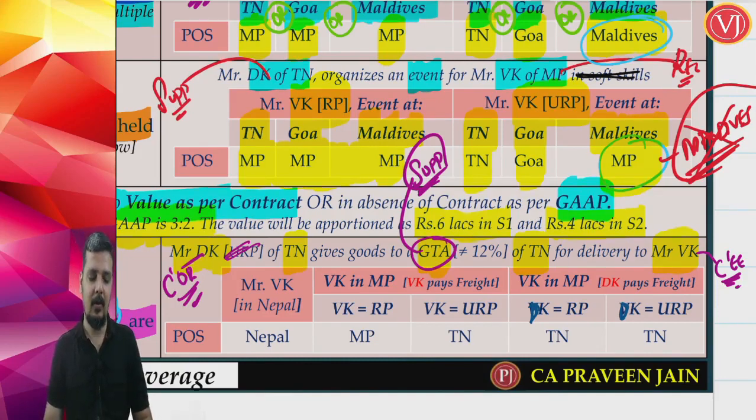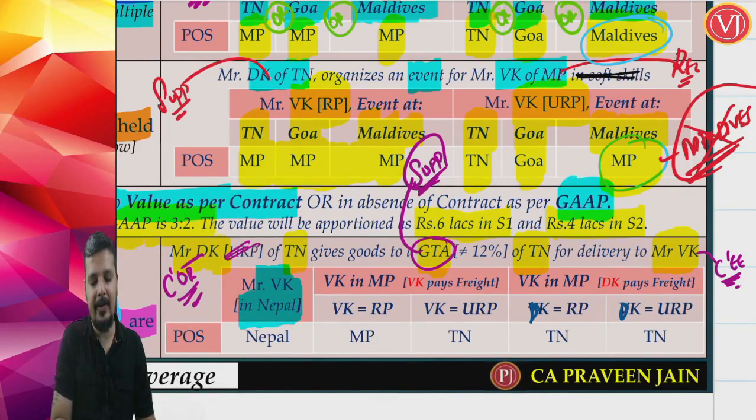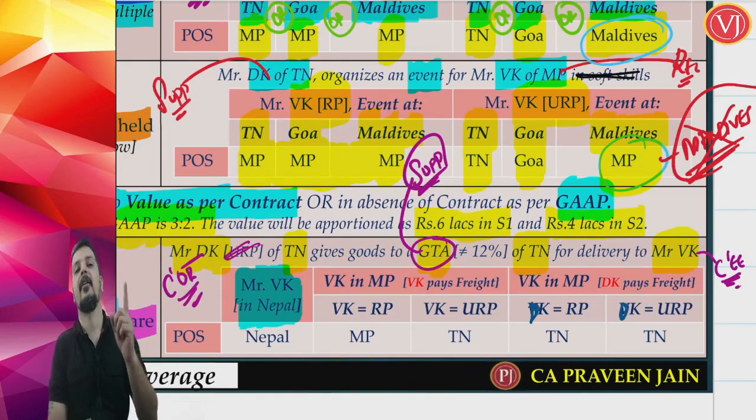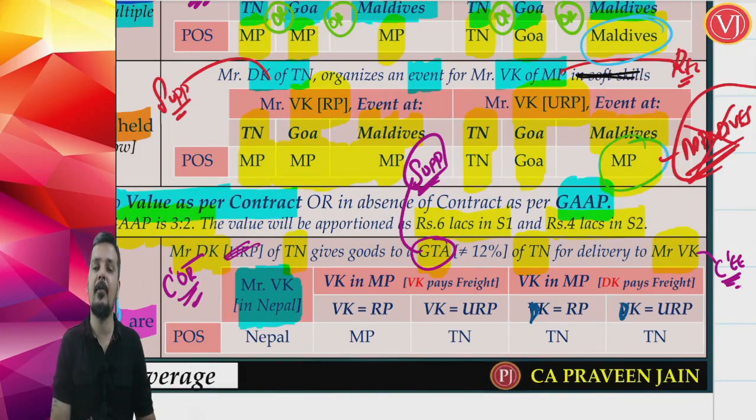Now, if you are talking about a scenario where the goods are going outside India for export, that is, the consignee Mr. VK is in Nepal, then for transportation services for exportation of goods, the place of supply for such transportation services is the destination of goods. The destination of goods, friends, is Nepal.